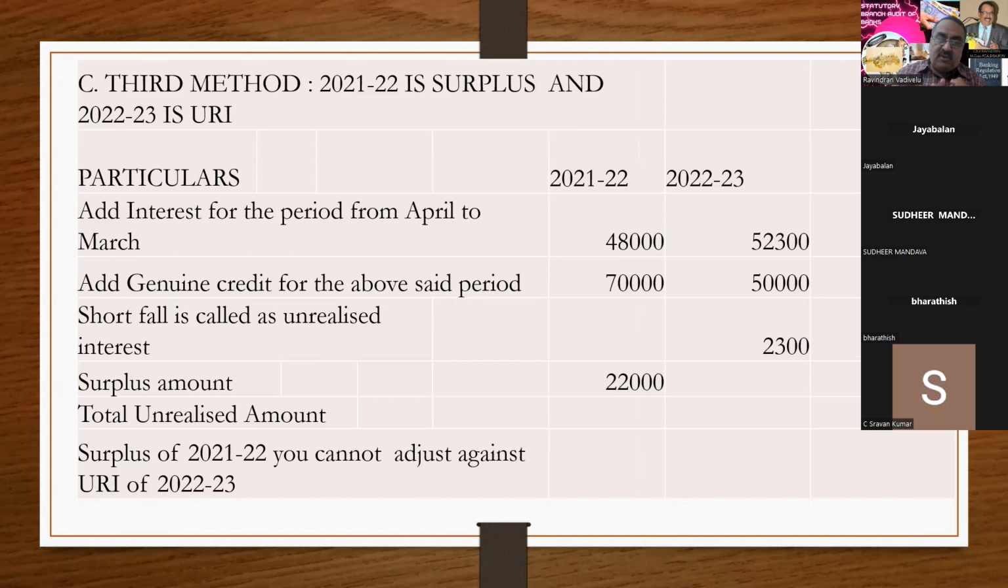Once you identify that account as NPA, no further interest has to be charged on the NPA account. And you have to remove the unrealized interest, meaning interest and penal interest charges. You have to do this from the date of sanction to 31/3/21 or 22. For every year, they say that it is a past period.